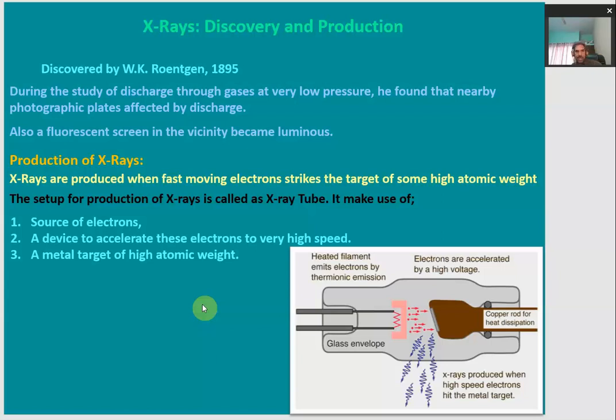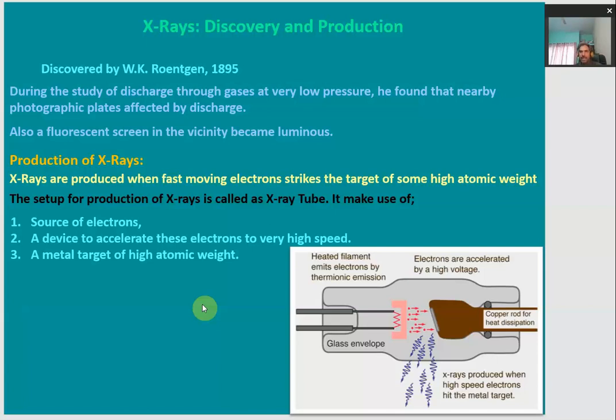X-rays are produced when fast moving electrons strike a target of high atomic weight. That means highly accelerated electrons, when made to hit a target of an atom which has a very high weight, produce X-rays.